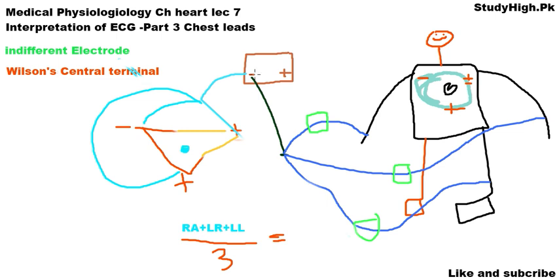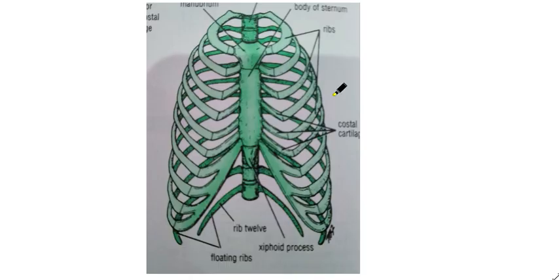So this negative electrode is made an indifferent electrode by connecting it through high resistance to the three terminals of Einthoven's triangle that is formed around our heart by the fluids that in some cases carry negative potential and in some cases carry positive potential. Different fluids, different potential. One very important feature of our chest leads or precordial leads is that we place them on our chest directly over the heart.